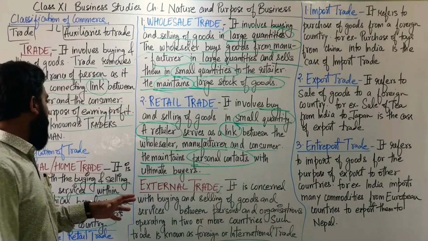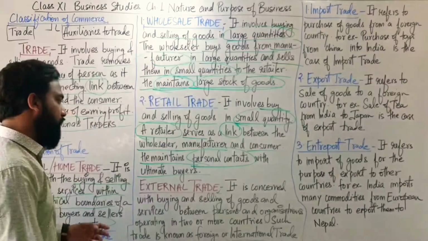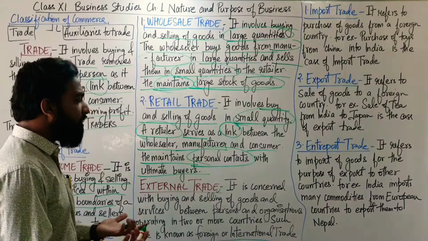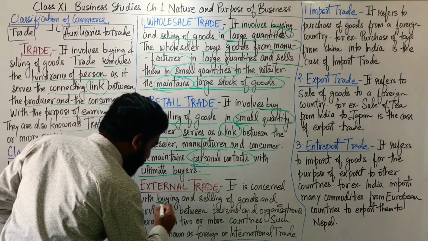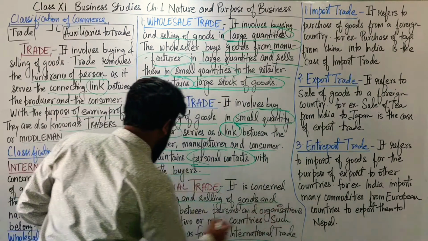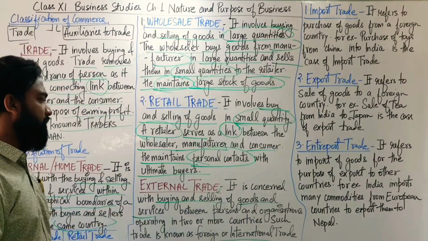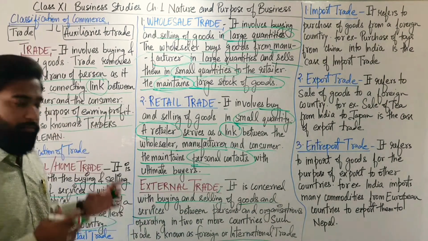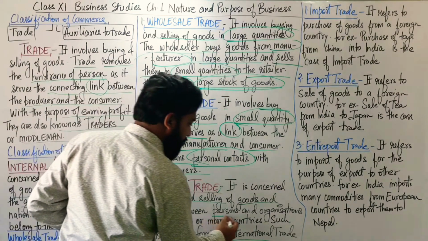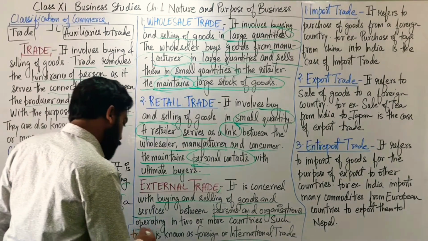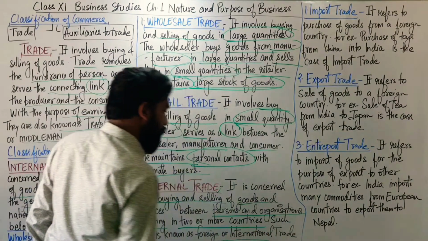The second classification of trade, which is external trade. Now what is external trade? It is concerned with again buying and selling of goods and services. All trade is concerned with the buying and selling of goods and services, but this time this is between persons and organizations operating in 2 or more countries.